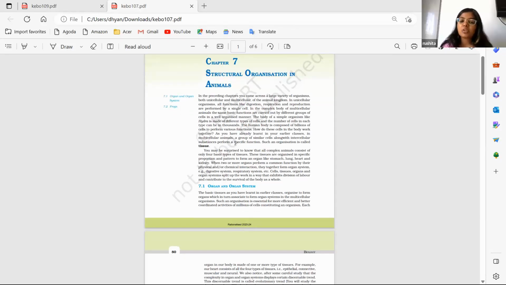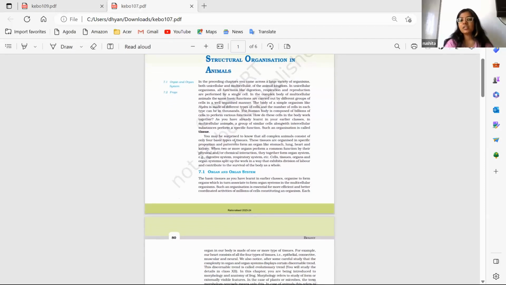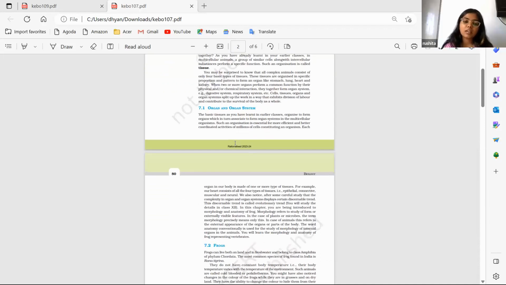So in the introductory paragraphs, what is an organ system, how it is in plants, how it is in animals. As the maturity of the animal increases, the organ system level is also developed more. And particularly in frog, the organ system is very much like in human beings because frog is a developed animal. So the organ system resembles the human beings.